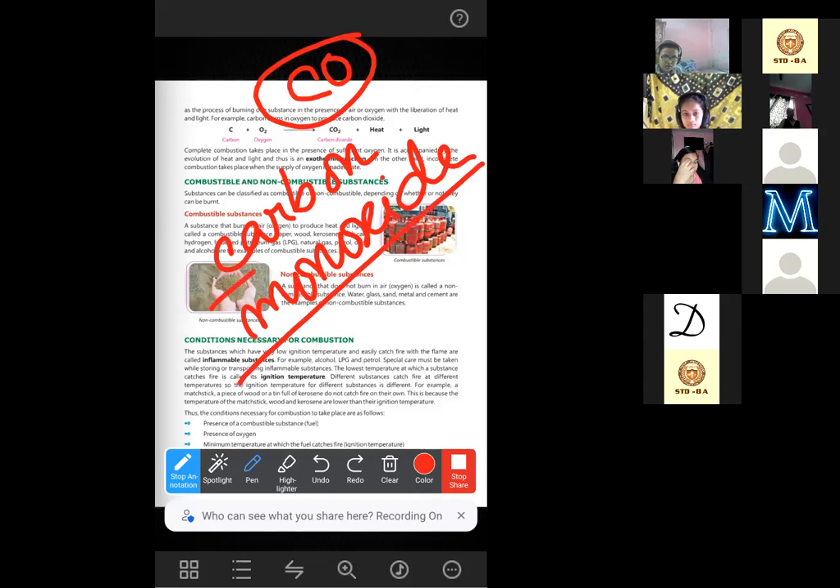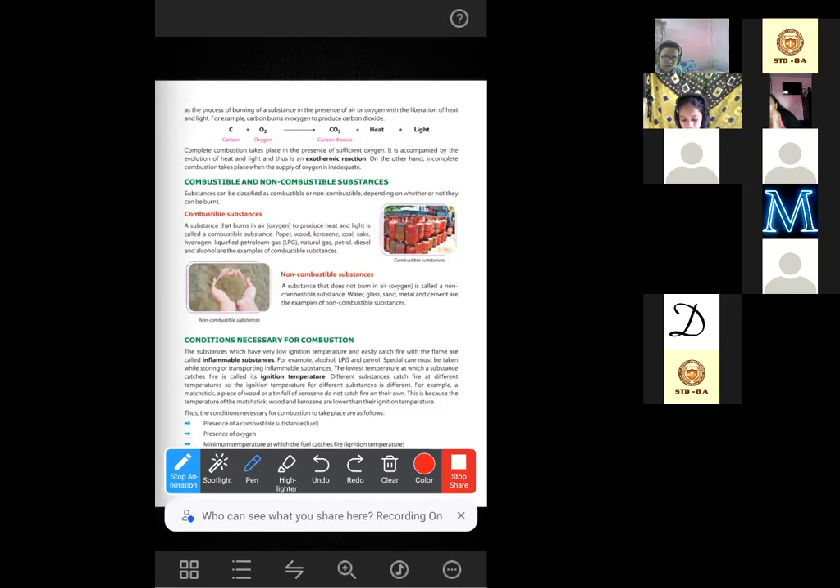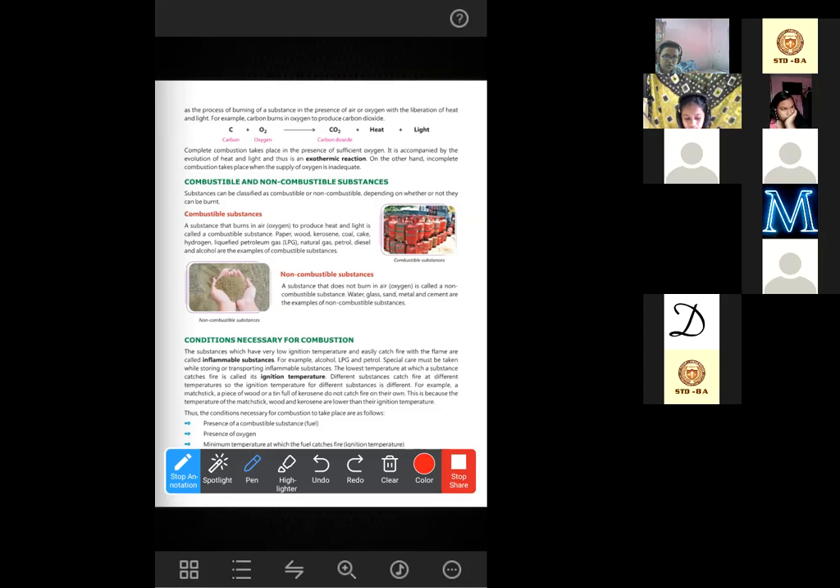So if the combustion is complete, then we will get carbon dioxide. And if the combustion is incomplete, that means enough oxygen is not there, then it will produce carbon monoxide. Carbon monoxide is also a harmful gas for our environment. And it is also one of the greenhouse gases. It can also cause the warming of the earth, global warming, what we call.